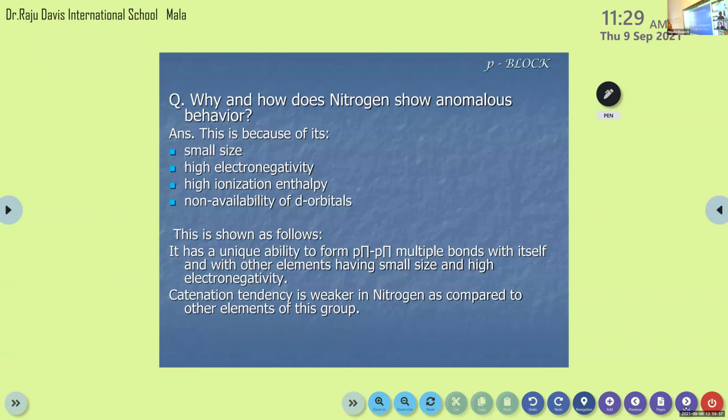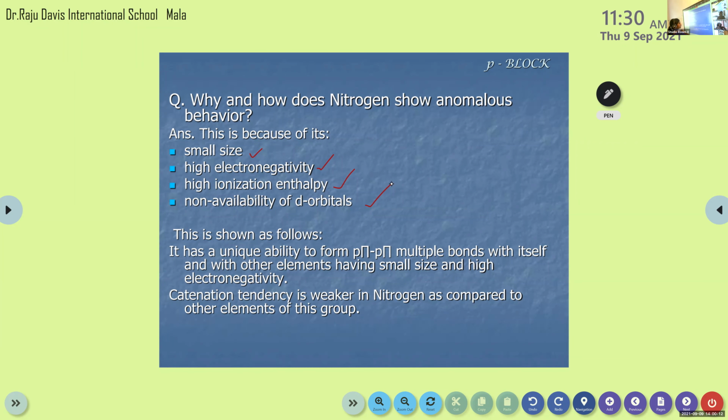Next one. Why and how does nitrogen show anomalous behavior? When we are comparing the elements in group 15, nitrogen shows anomalous behavior or different properties compared to others. The reasons are their small size, high electronegativity, high ionization enthalpy, then non-availability of d orbitals. These are the reasons. Here you can see the heading, anomalous properties of nitrogen.